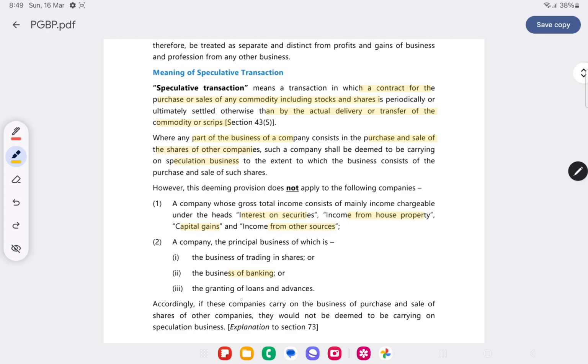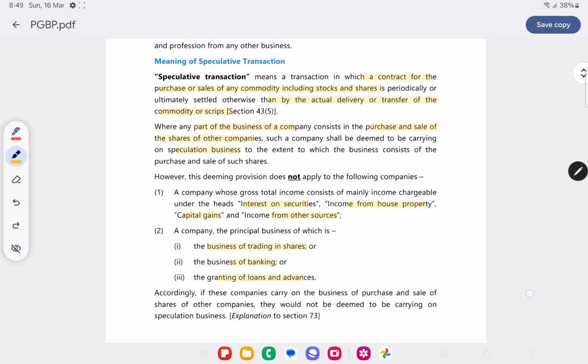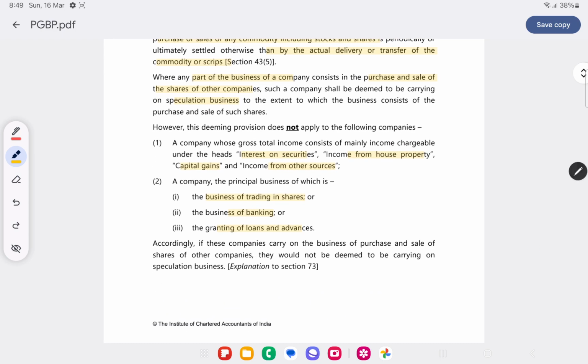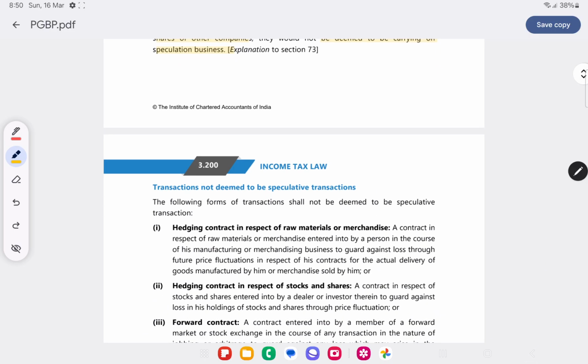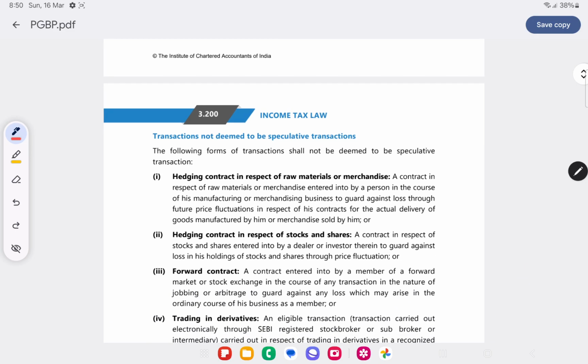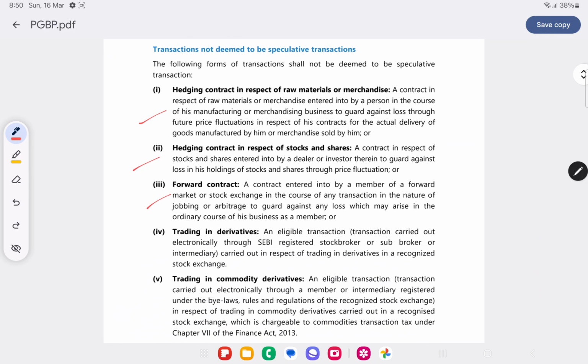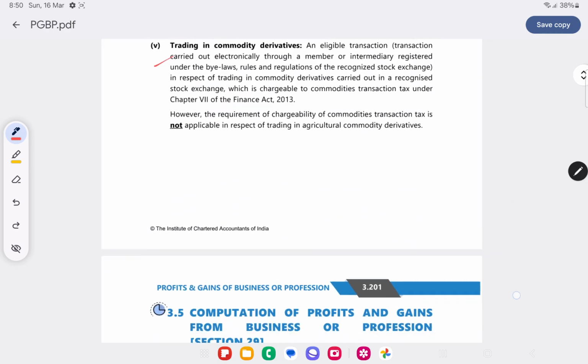a company whose business is banking services, where the main business is granting of loans and advances, or trading in shares itself. So this deeming provision shall not apply. The business itself is to purchase and sell the shares of other companies, so it is not deemed to be carrying on speculation business. This we have discussed. Transactions not covered under speculation business: hedging contracts of raw materials, stock and shares, forward contracts, trading in derivatives and commodity derivatives.